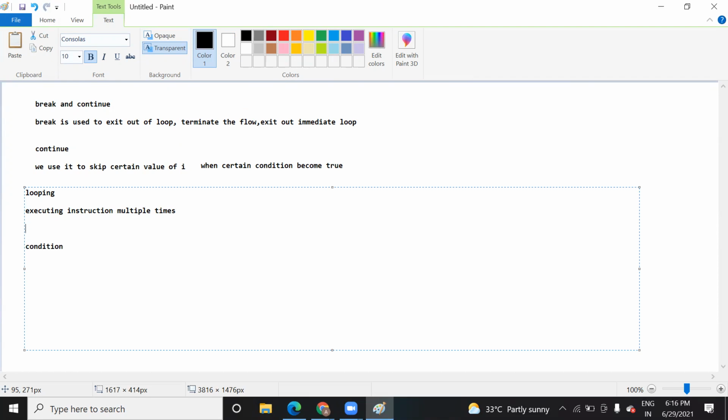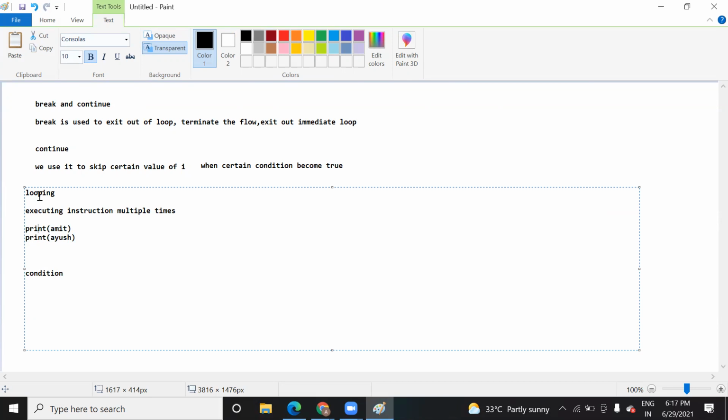Just wanted to give you one example. Suppose I give you one task: print the names of 100 students. So how do you usually print it? Suppose in Python, you are going to print like this: print a, print b, and in this way you'll type it. Or you can take a name like a, and in this way you have to print 100 times. So it will be time consuming to print 100 times using this print function, right?